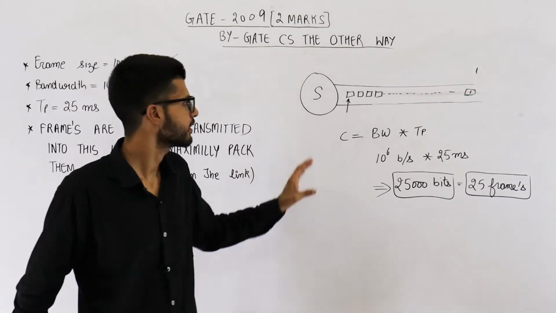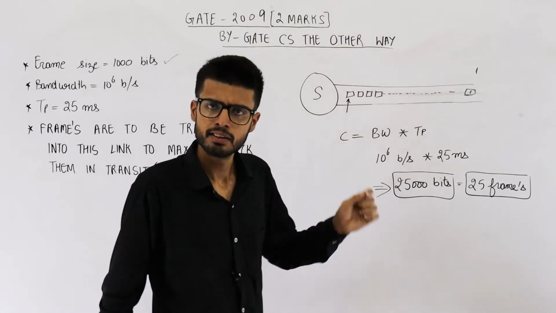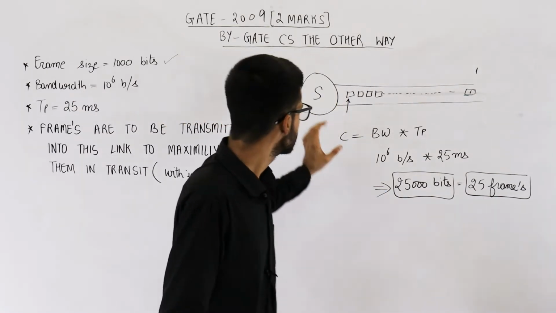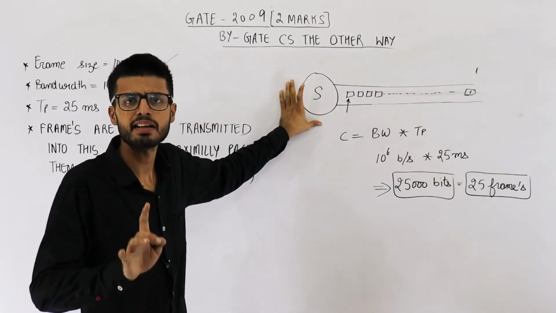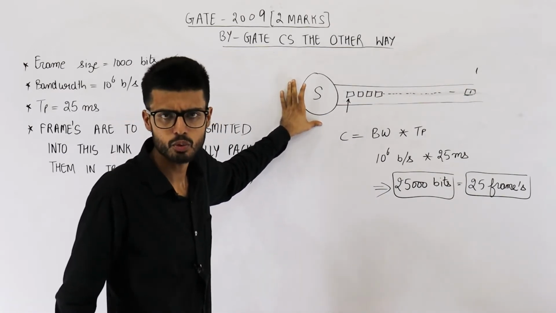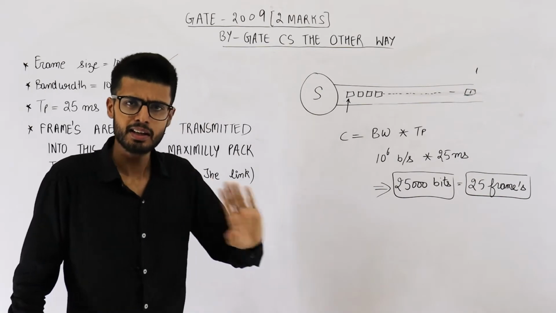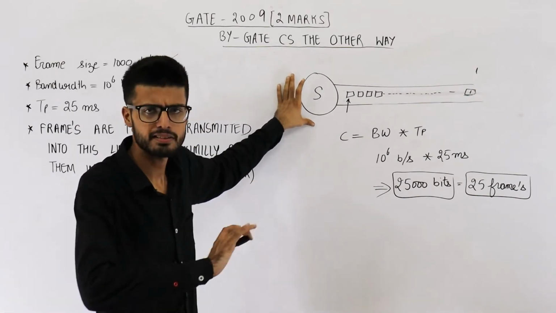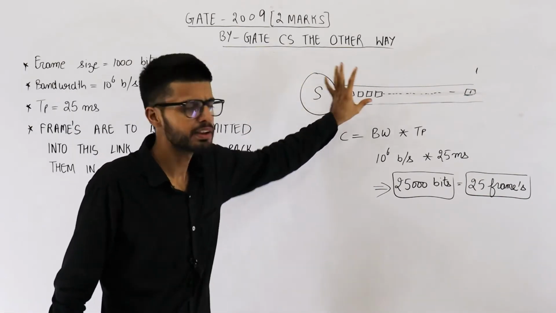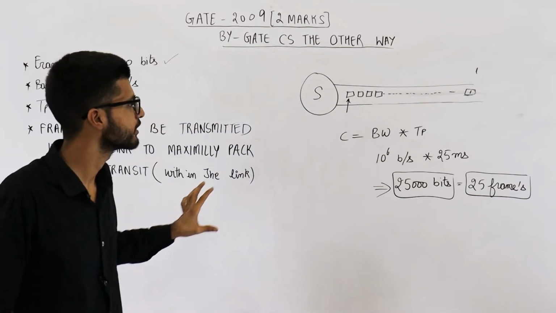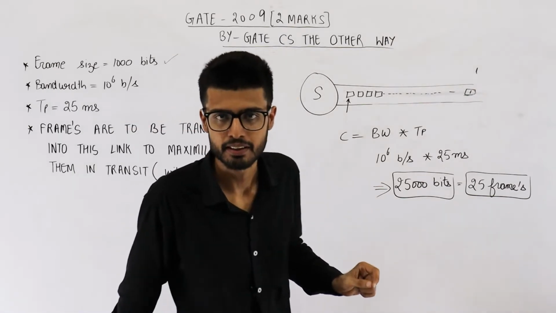What are the reasons that the sender will give a delay? There are two possible reasons. The first reason is a trivial one, that the sender does not have any more data to send, so it will stop sending. Let us just assume that the sender has a lot of data to send, because we need to solve this question. This is the basic assumption that we need to make.